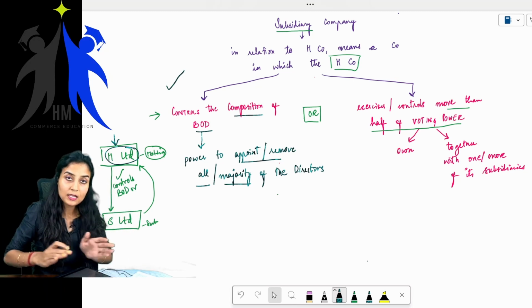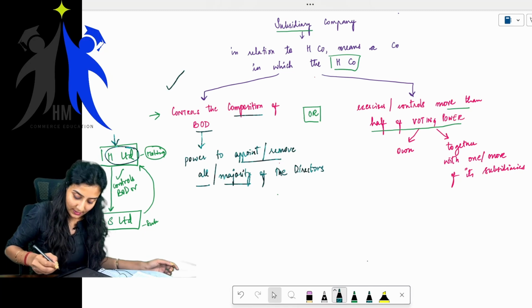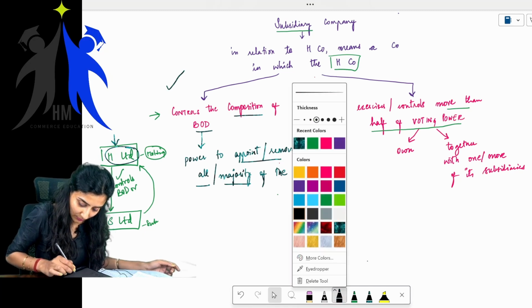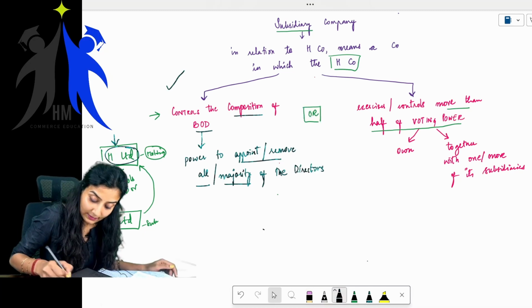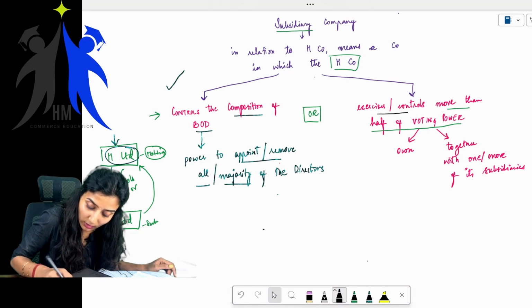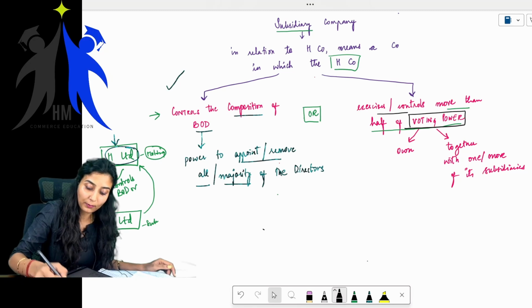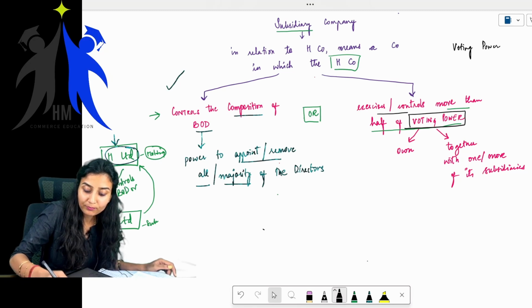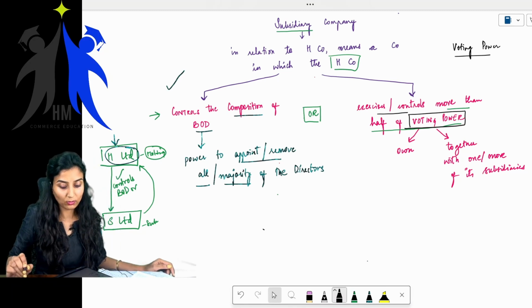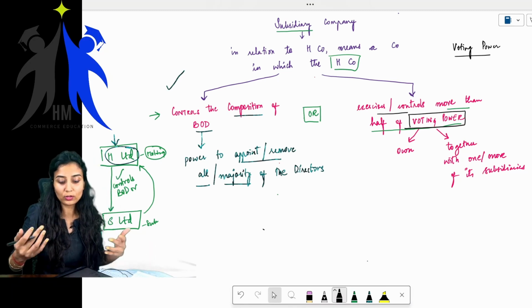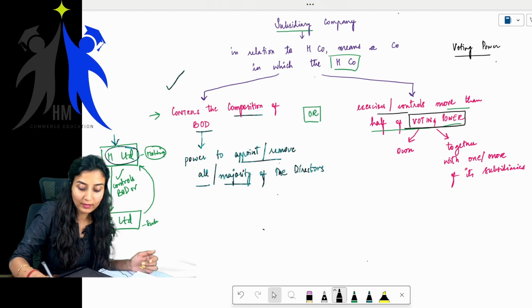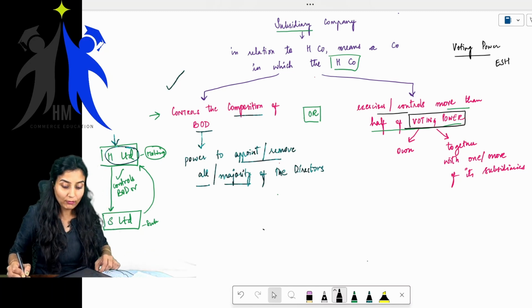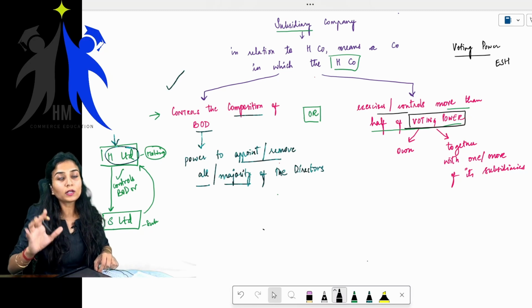Now let's come to the second half of the definition. What is that? See, it is trying to tell you that this company H Limited exercises or controls more than half of the voting power. Ma'am, what do you mean by this voting power? See, children, every shareholder, I mean equity shareholders. When I say shareholders, I'm referring to equity shareholders. So these equity shareholders have the power to vote in the meeting.